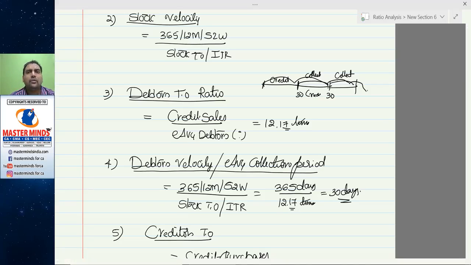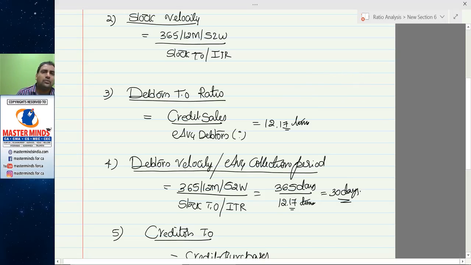If you sold goods today or this month, the collection may not be in this month, that would be in next month. That's why sale, collection, sale, collection. First the sale happens, then the collection happens. That's why you always have some amount blocked with the customers.